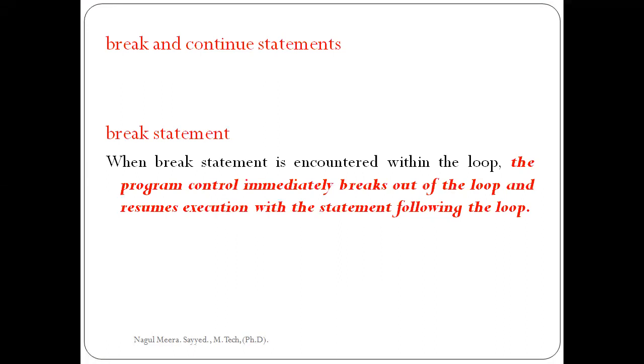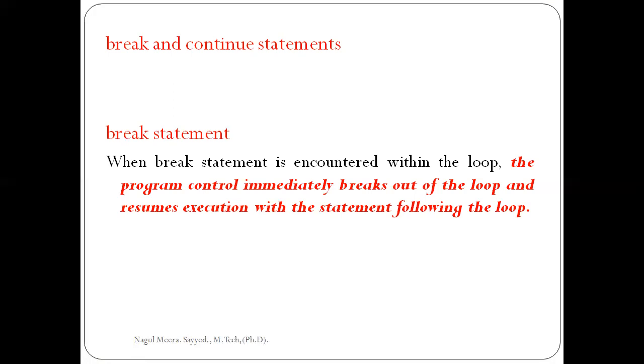What is the meaning of break and continue statements? Break and continue statements are very useful in looping. There are three kinds of loops: for, while, and do while. In any loop, we can directly use break and continue statements. Coming to the break statement: whenever break is encountered within the loop, the program control immediately breaks out of the loop and resumes execution with the statements following the loop.